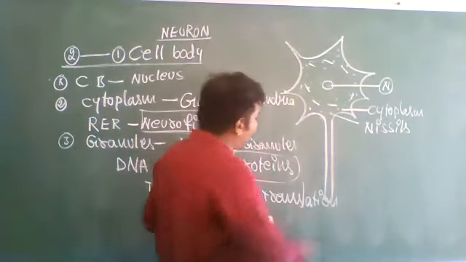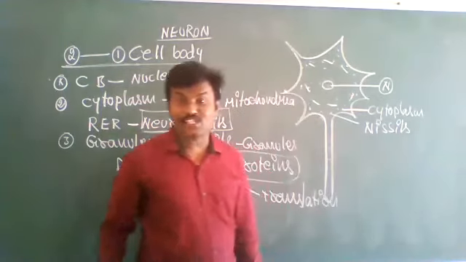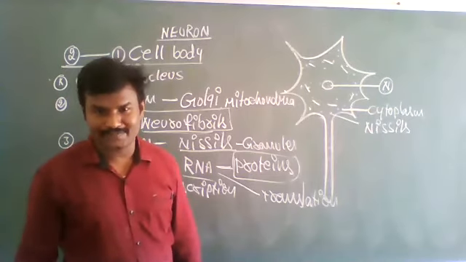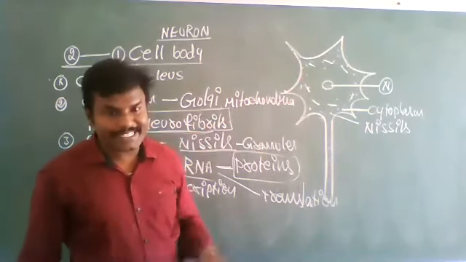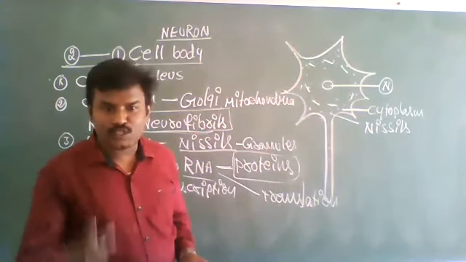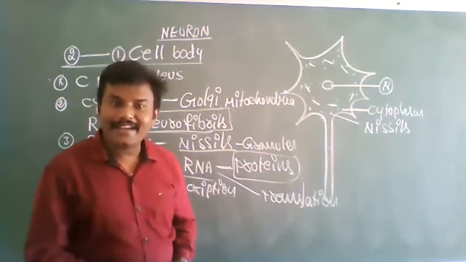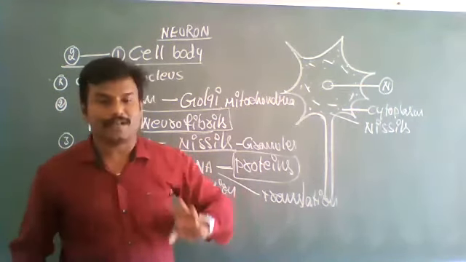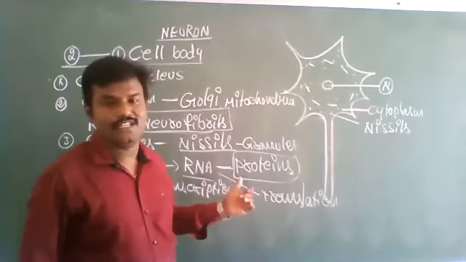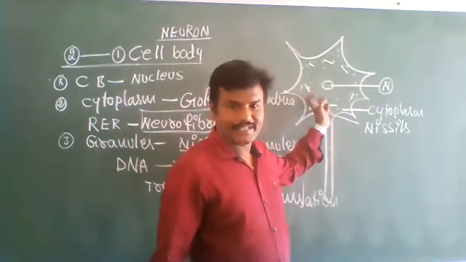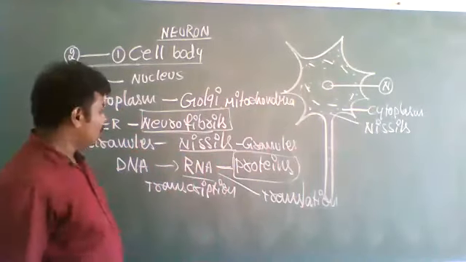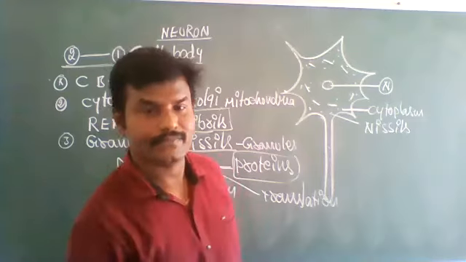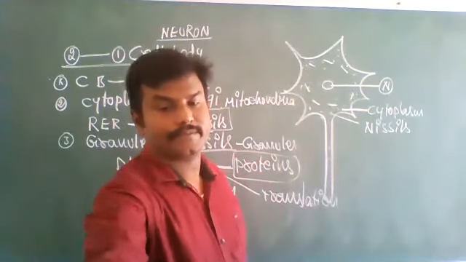Actually these Nissl granules are absent in the axon. Nissl granules are absent in the axon. So the cytoplasmic body, I said that. The cytoplasmic body contains two parts: dendrons and axons. Actually in your book they will give directly three parts. Actually this is the way. First, this is the cell body. Next is the cytoplasmic body. Okay, so these Nissl granules are absent in axons. Okay, next topic.